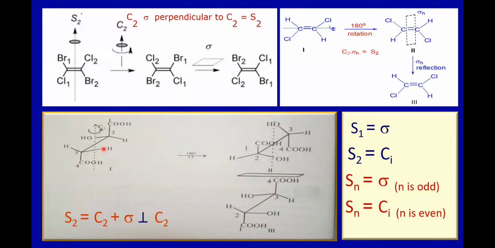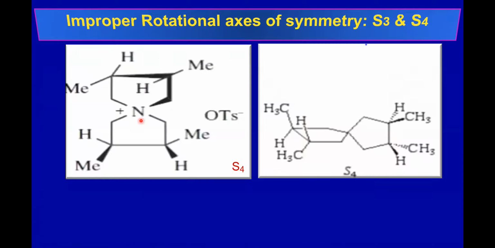Then this is again tartaric acid in staggered conformation. It will have an S2 axis: rotate by 180 degrees, then reflect it in the plane perpendicular to the C2 axis, giving an equivalent structure. So therefore it has an S2 axis. In most cases, S2 will be equal to Ci, that is center of symmetry, and S1 equals sigma.